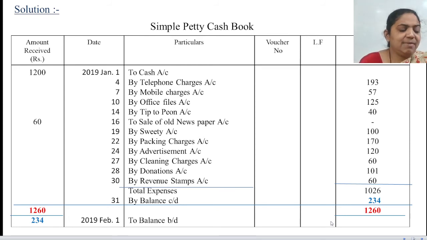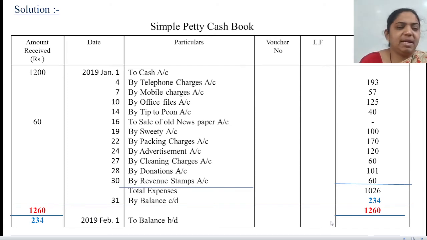Date 19, gave advance to Sweetie. Of course, it will come to the paid side. You will write date 19 by Sweetie account, 100. Date 22 is paid packing charges, 170. So when you pay, it will again come to the payment side, 22 by packing charges, 170.